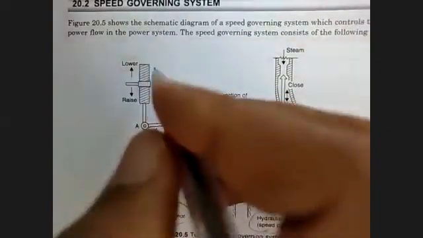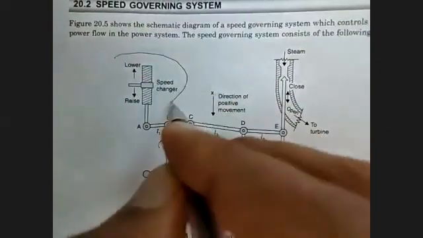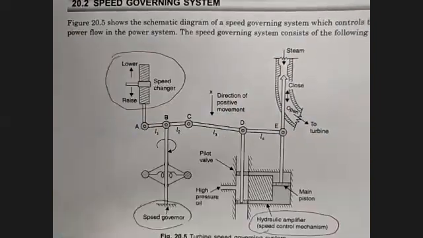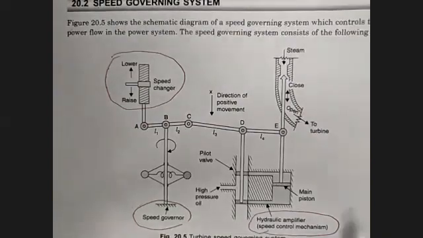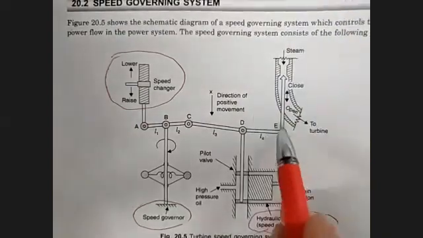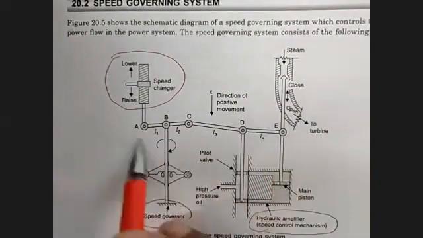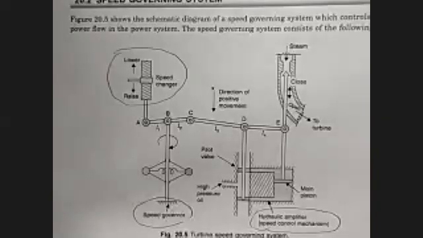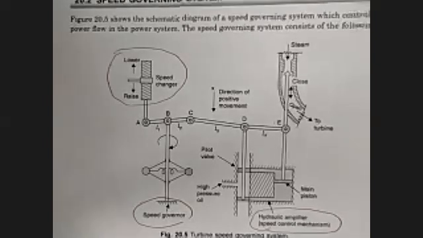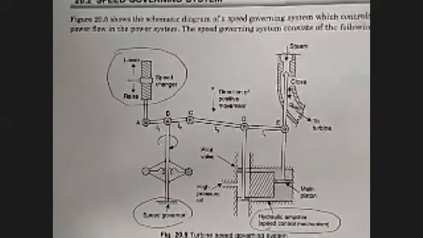Third is this your speed changer. And then this is your complete control system. So I am just first describing basically how this will be working.